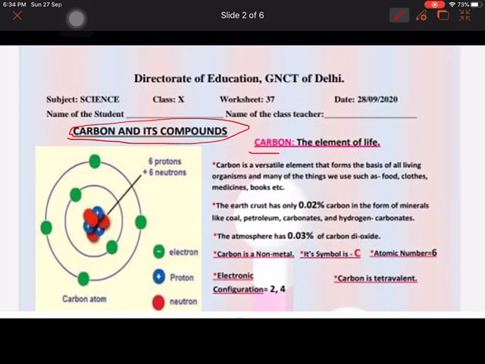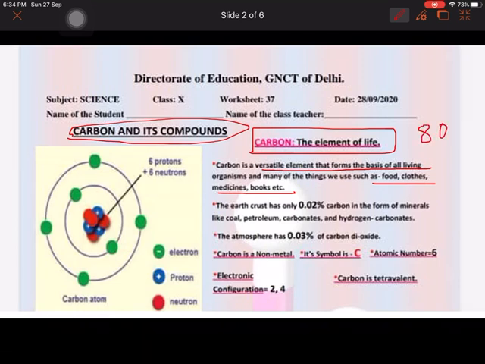First of all, what is carbon? Why it is called the element of life? Because carbon is a versatile element that forms the basis of all living organisms, and many of the things we use such as food, clothes, medicine, books, etc. are having carbon in it. It is generally said that 80% of the compounds which we use are having carbon.